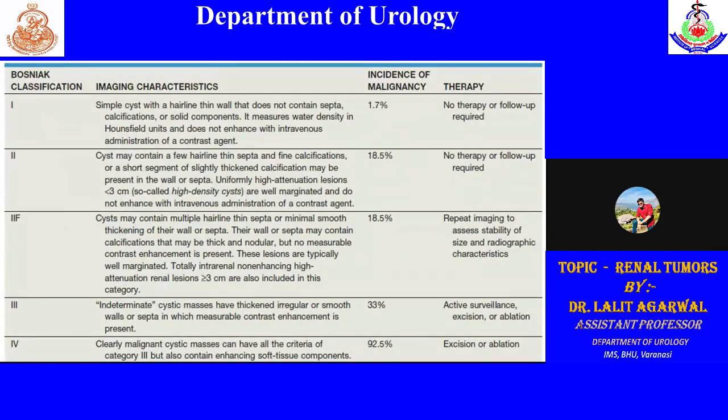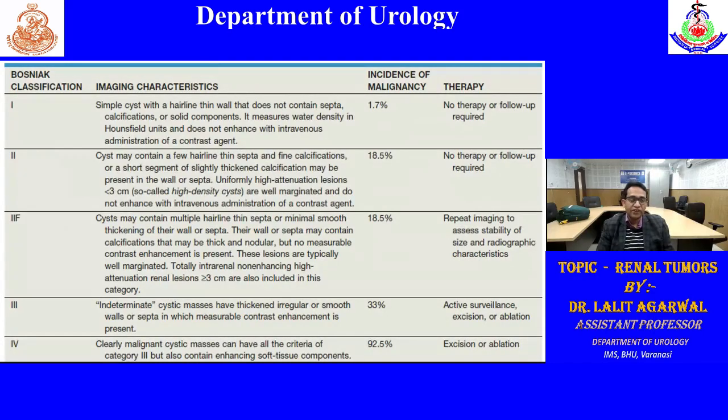Yes, sir. Okay. So coming to the classification of renal cysts, you have to remember the name Bosniak classification. There are categories 1, 2, 2F, 3, and 4. 1 is a simple cyst, so no therapy or surveillance is required. 2 has a risk of malignancy of approximately 18%. There are 2 and 2F. F means follow up. So in category 2, no therapy or follow up is required. But what are the findings other than a simple cyst?